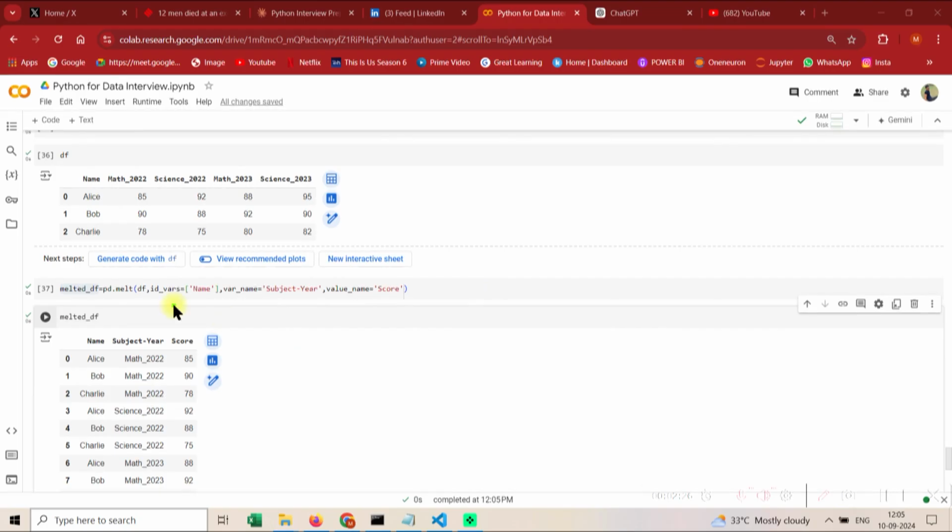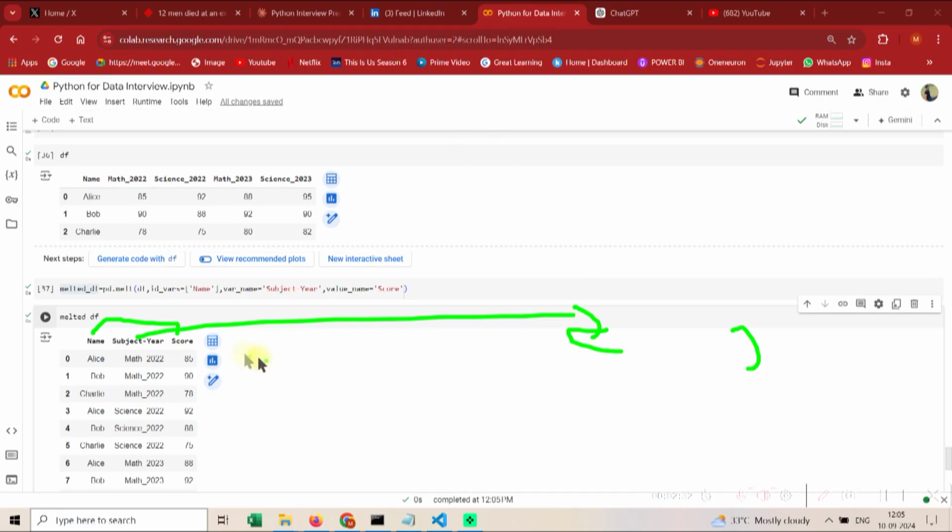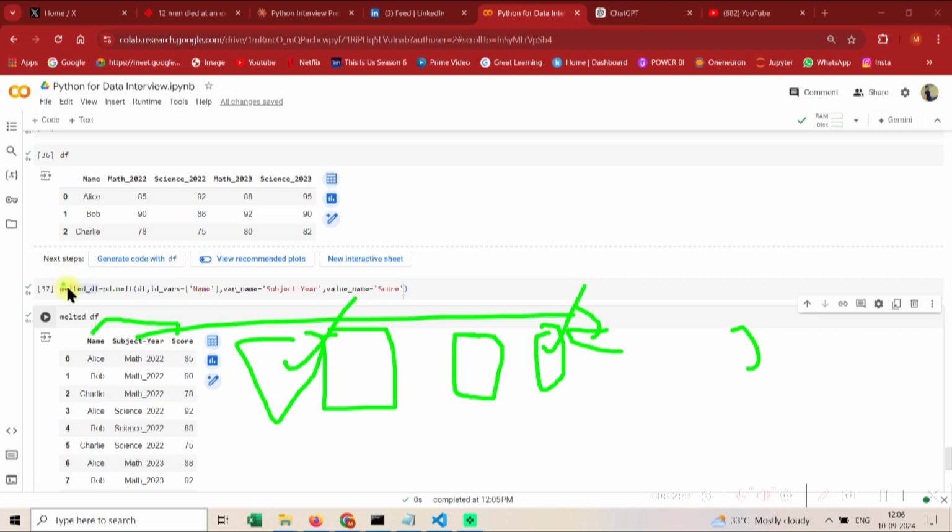So see guys, let me explain the code once again. Now we have subject here. Guys, I have already shown you how to extract using the split method in the previous question. So practice creating a column for subject, a column for year, and a column for score, and name is already there. So this is how you use the melt function.